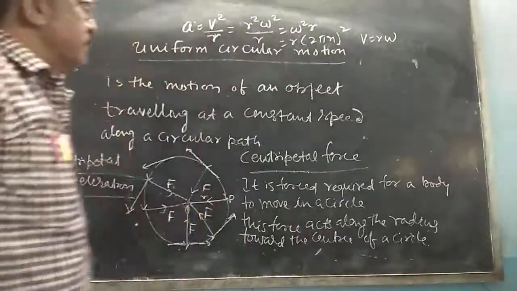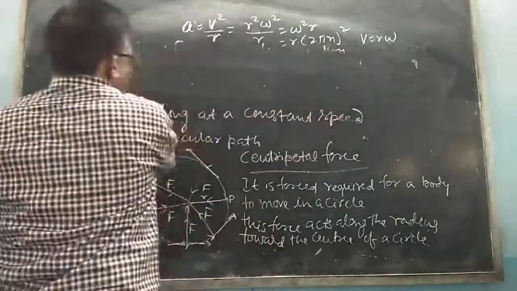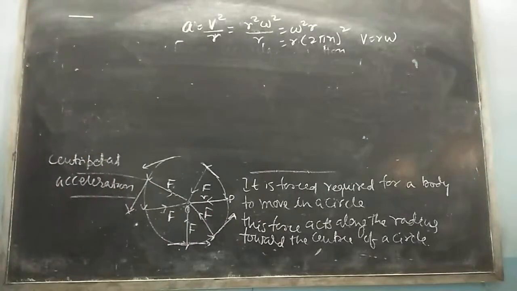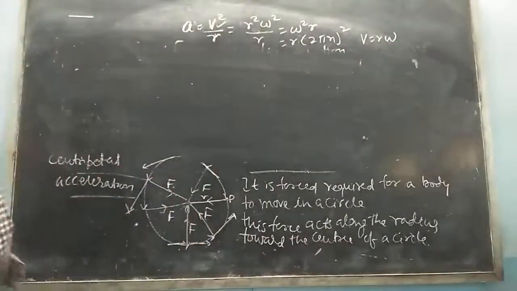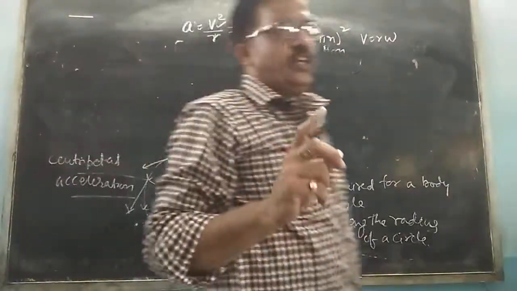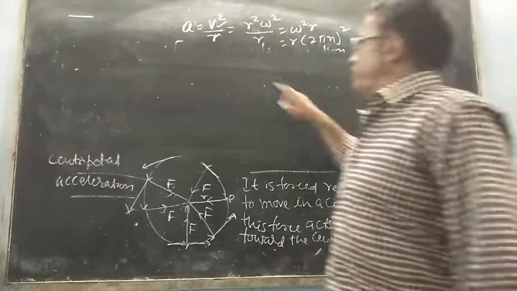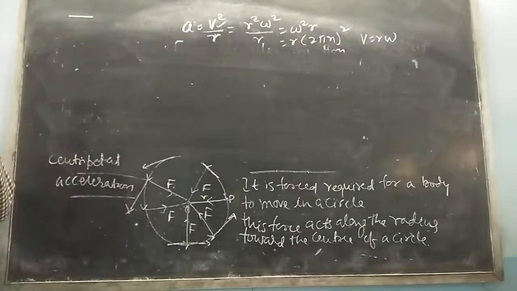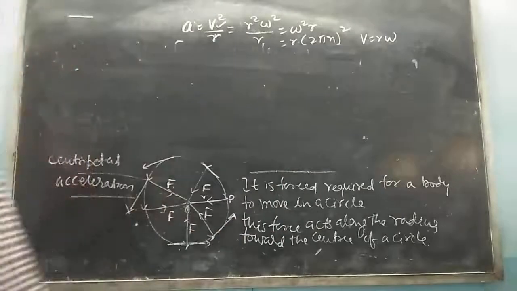This is the centripetal acceleration. Here v is the linear velocity of an object, omega is the angular velocity of an object, r is the radius of the circle, and n is the frequency of revolution.